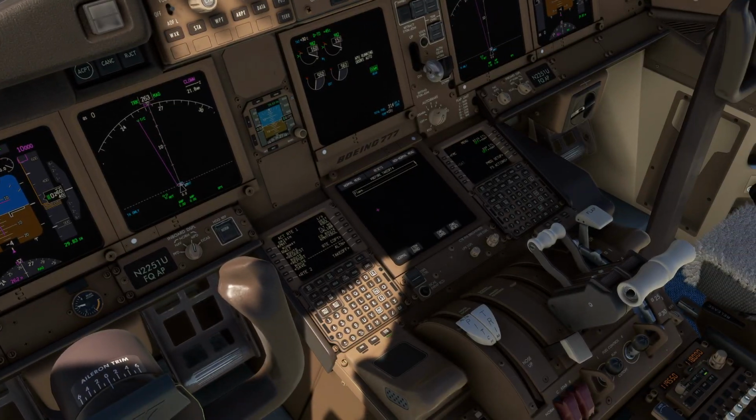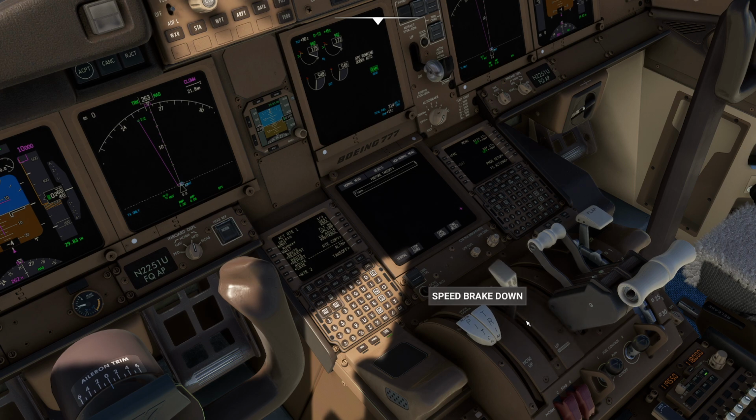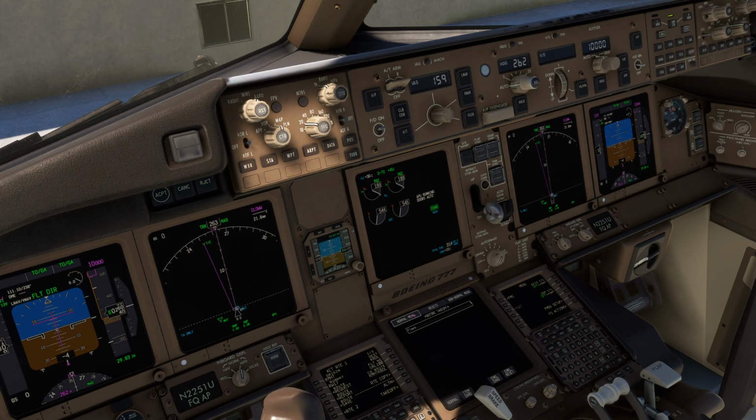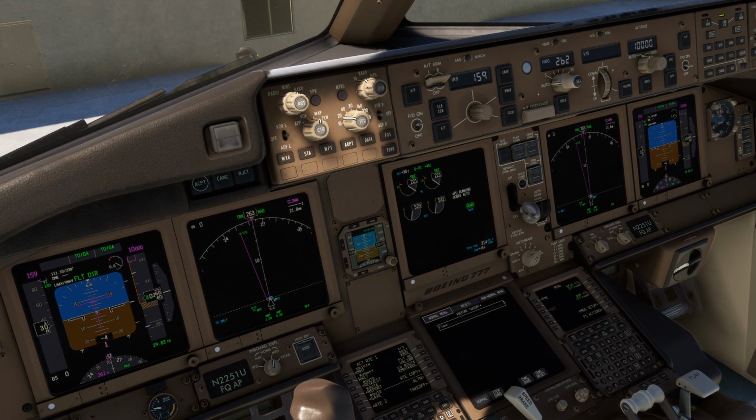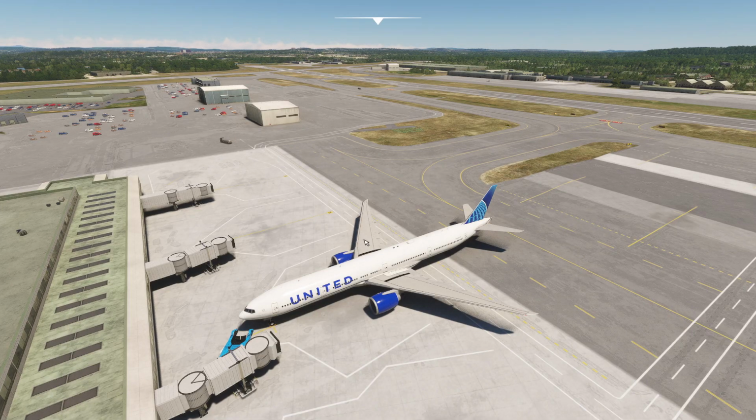you've done everything right. I don't know why this got pressed. It must have been something I pushed when I wasn't paying attention there. All right, engines are spooling up quite nicely, which is the way they should spool. They definitely don't want to be causing any issues in that regard. These are such big engines.